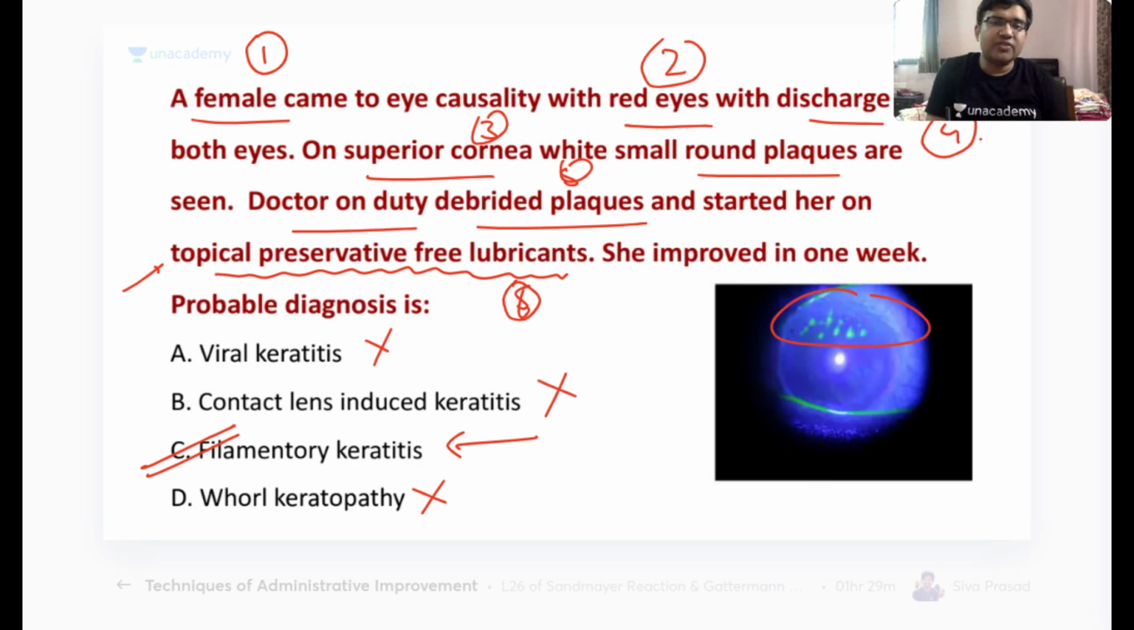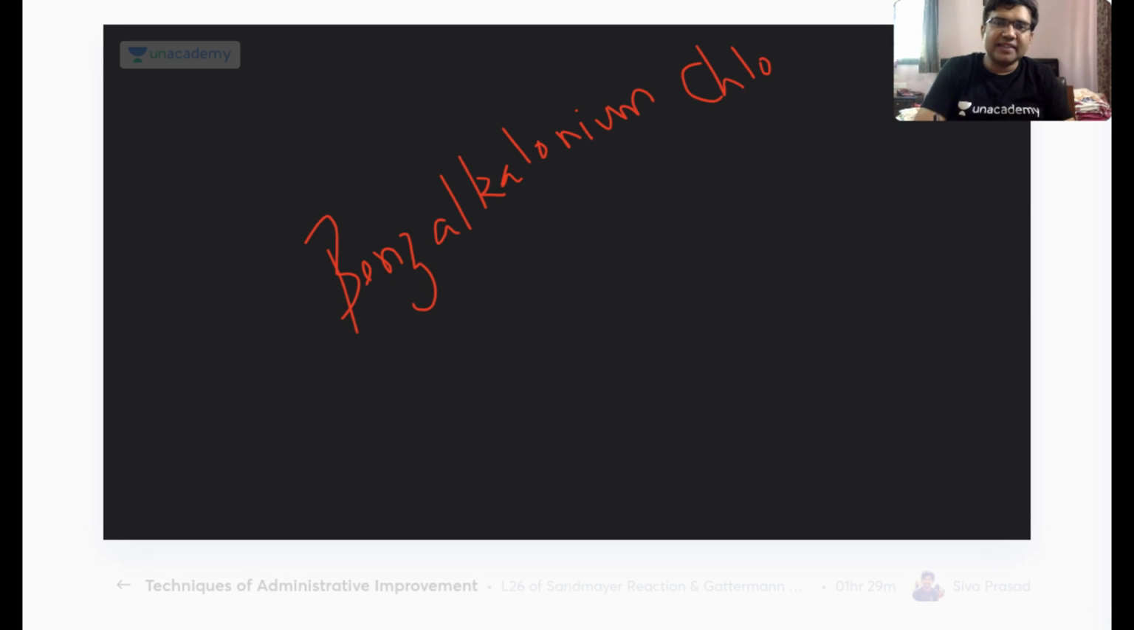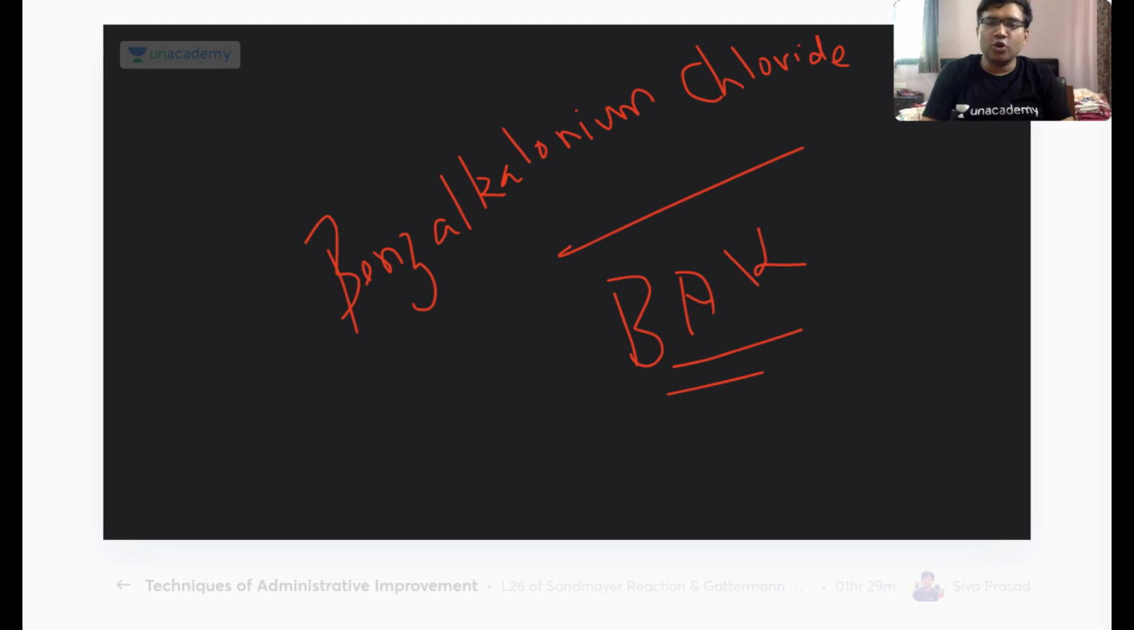So remember, the name of the preservative which is used in the topical eye drops is the BAC. I am asking the name of the preservative: benzalkonium chloride. I am repeating the name. It is the benzalkonium chloride. Okay, it is the BAC which is basically used as a preservative in most of the eye drops.